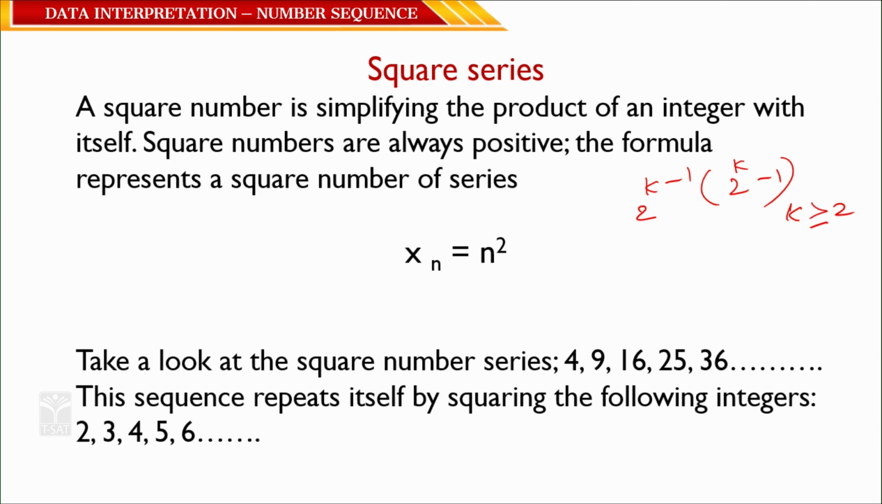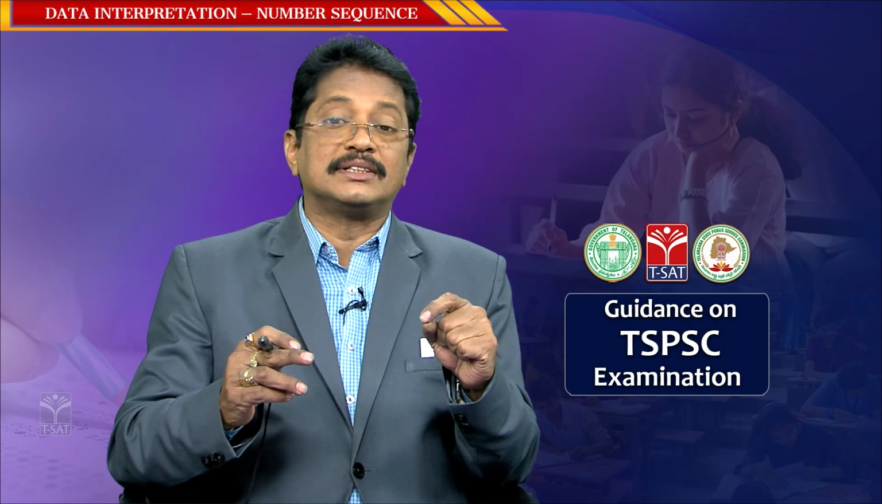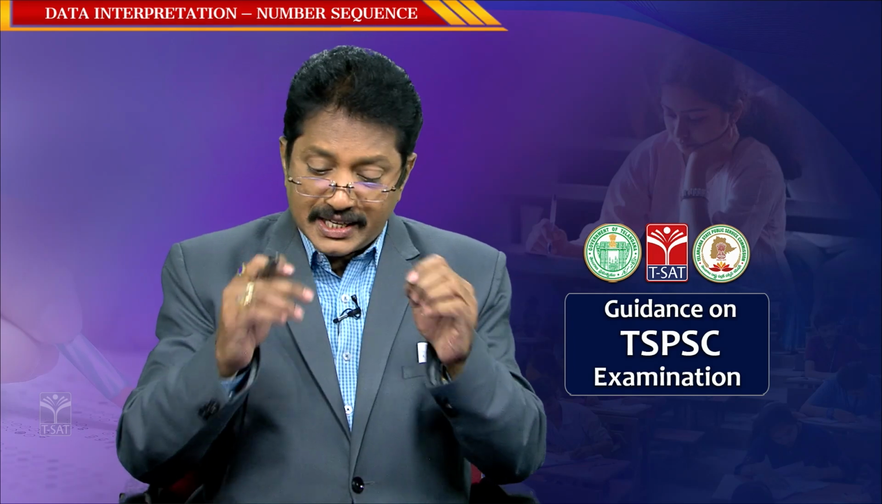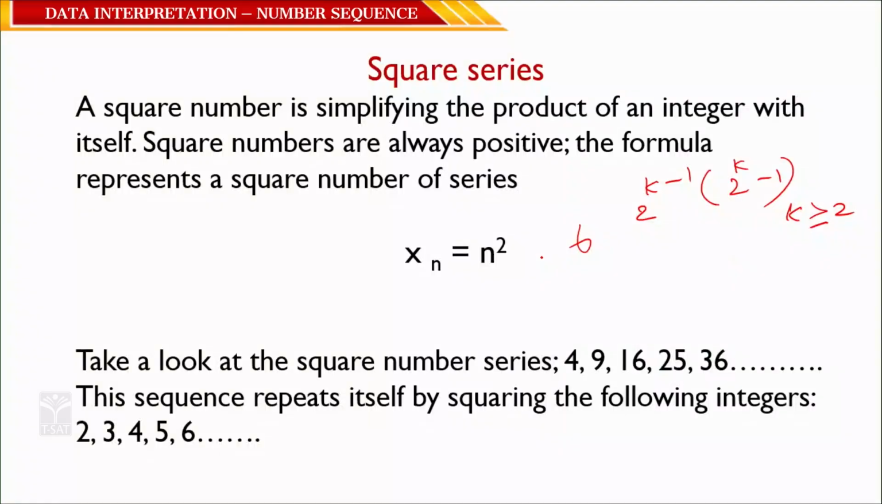Then what is a perfect number? A perfect number means that if the sum of the factors of a number is twice the number, that number is said to be a perfect number. For example, take 6. What are the factors of 6? 1, 2, 3 and 6. What is their sum? 1 plus 2 is 3, 3 plus 3 is 6, 6 plus 6 is 12. The sum 1 plus 2 plus 3 plus 6 is 12, which is twice the number. This is called a perfect number.